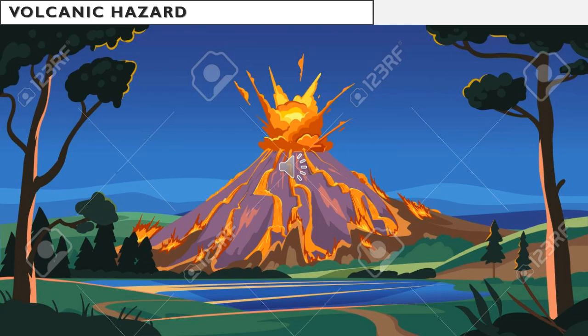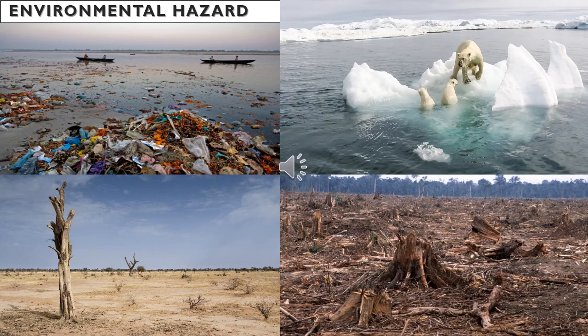Then environmental hazard: pollution of soil, air and water, then desertification, global warming, then deforestation. Desertification means the area of desert is getting increased. Then global warming.